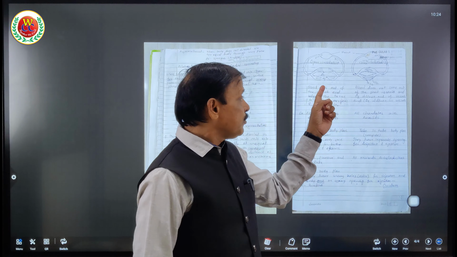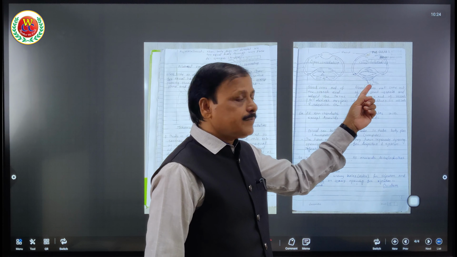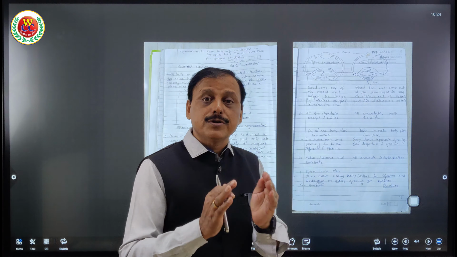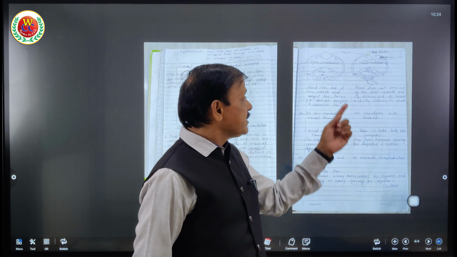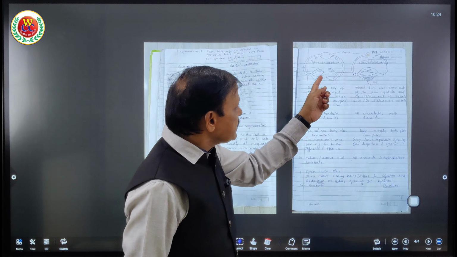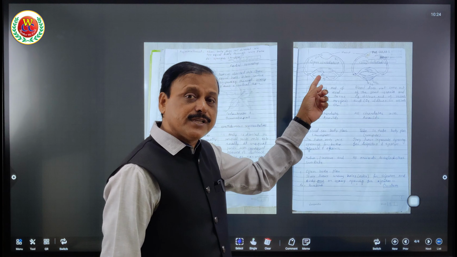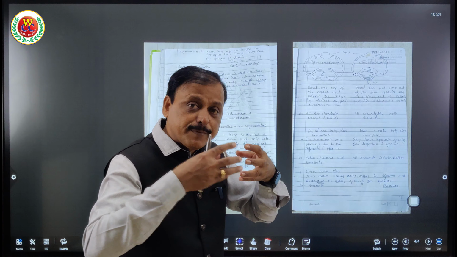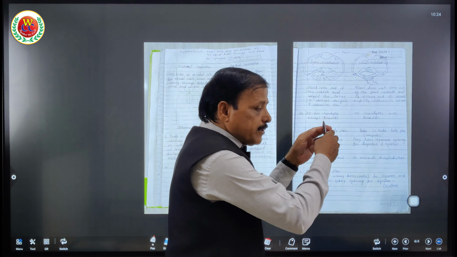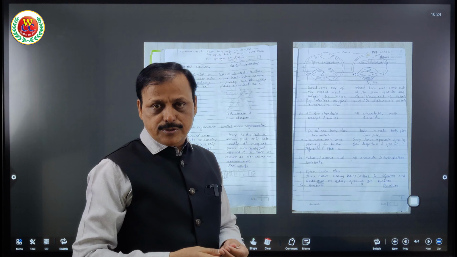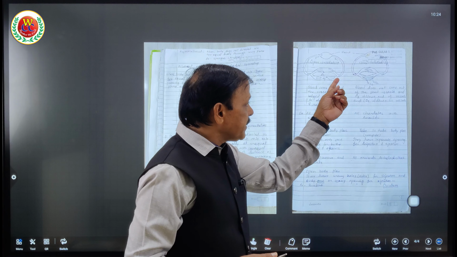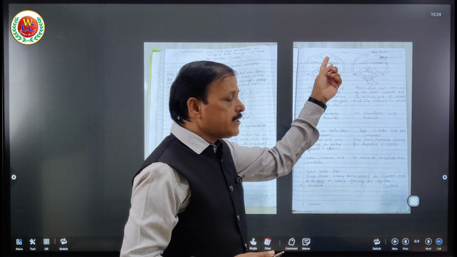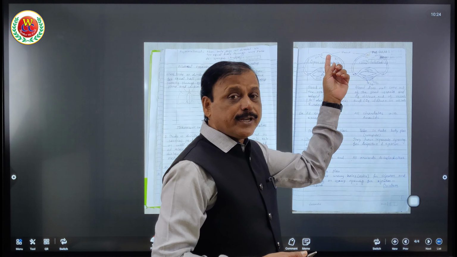Another point for classification: open circulatory system and closed circulatory system. All non-chordates have an open circulatory system. All chordates have a closed circulatory system. What does it mean? It means that blood comes out into a cavity called the hemocoel, because there is no continuity of capillaries and venules. Therefore, blood comes out, and from that blood, oxygen is distributed to cells and carbon dioxide is added into the blood. Further, that blood enters into capillaries, venules, and then comes to the heart through veins. That heart is then called a venous heart.